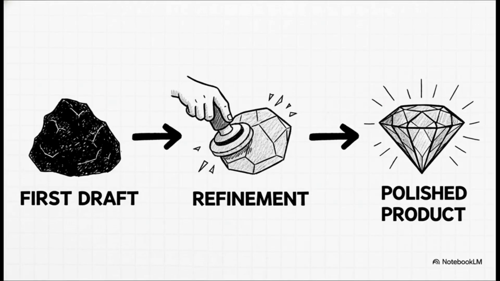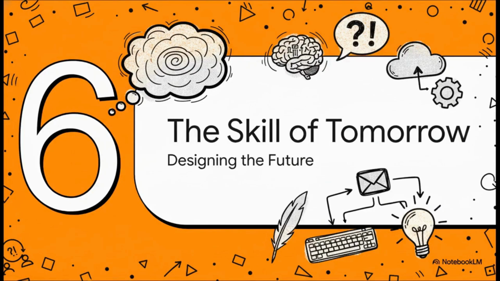And finally, recursive refinement. And this is so important. Nobody, and I mean nobody, gets it perfect on the first try. Not even the experts. You should always expect to do two or three rounds of refinement. Treat that first output like a rough draft, then give clear, simple follow-up prompts to polish it into exactly what you envision. And that brings us to our final big picture idea.